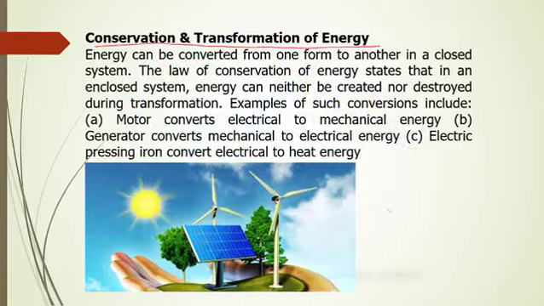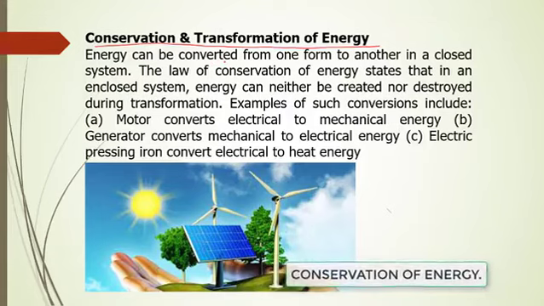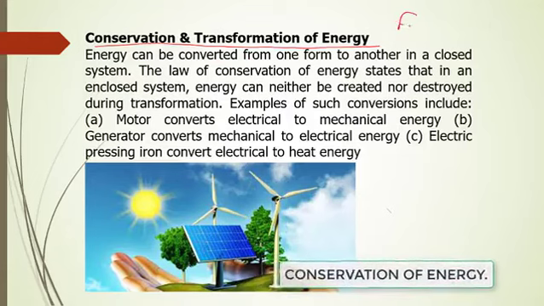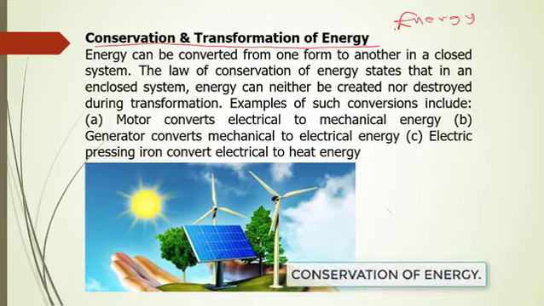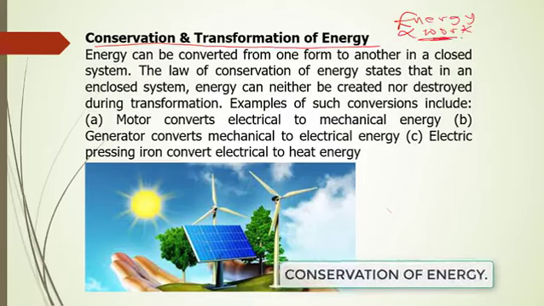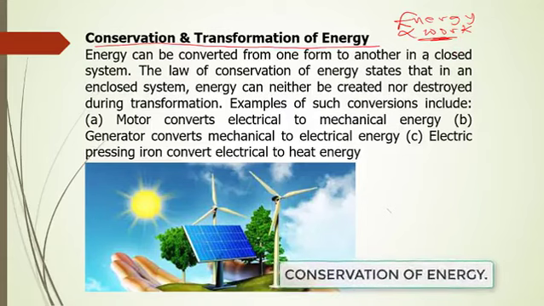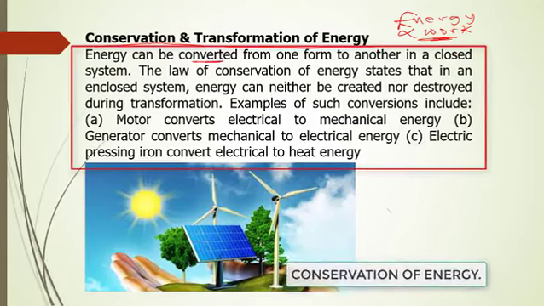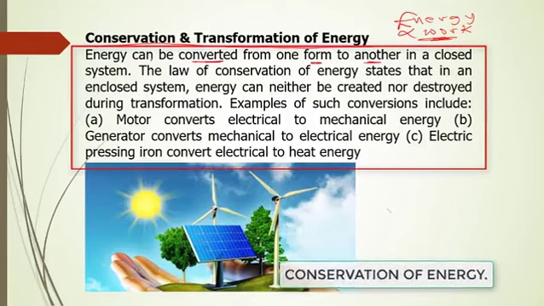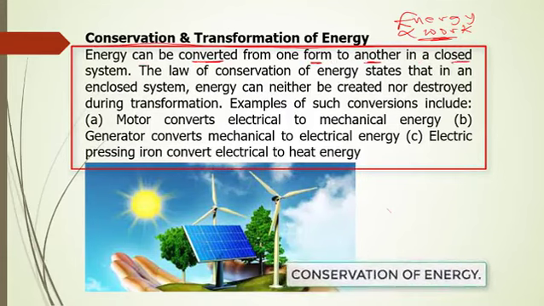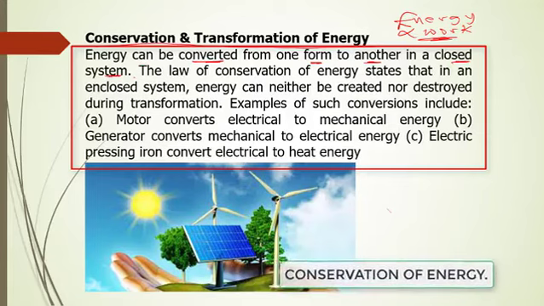From our previous lesson, we've learned that energy is the capacity to do work. Energy is the ability to do work, which means without energy, it will be impossible to do work. So in other words, energy is directly proportional with work. They go hand in hand. It might interest you to know that energy can be converted from one form to another, especially in a closed system.